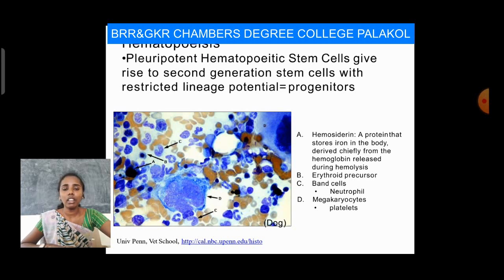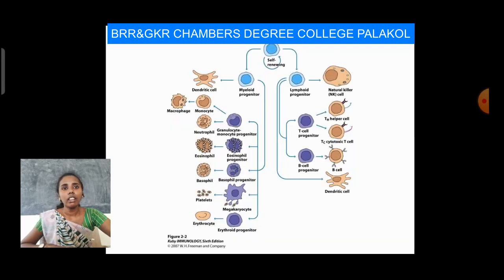Whenever an antigen enters our body, these stem cells produce antibodies effectively, and those antibodies act against the antigens. These processes are mainly carried out by hematopoietic stem cells only. So here, hematopoietic stem cells can generate many types of cells.